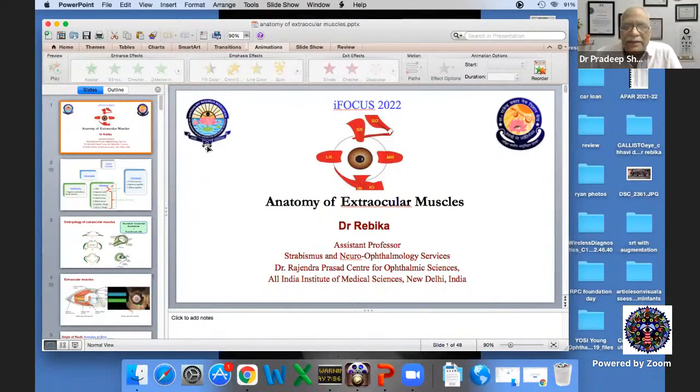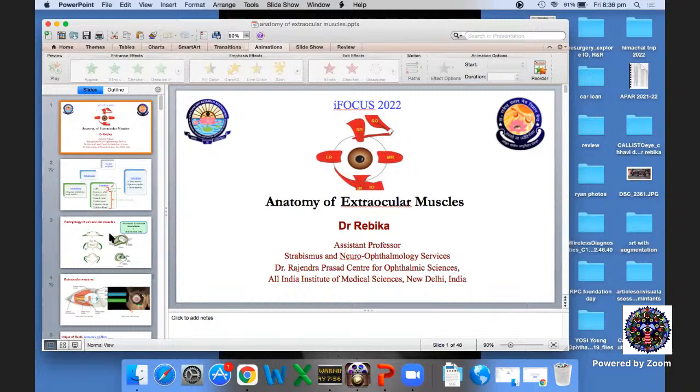You have very nicely covered the applied aspects related to the anatomy, and which we should be taking care of. Like in surgery, you said when you are operating on the vertical recti muscles, you should be careful about the dissection. Otherwise, you may have a drooping of the lid or lid retraction. The same is also true for horizontal recti, in the sense that when you operate a single muscle, it will cause a proptosis because of a recession causing a relaxation of the